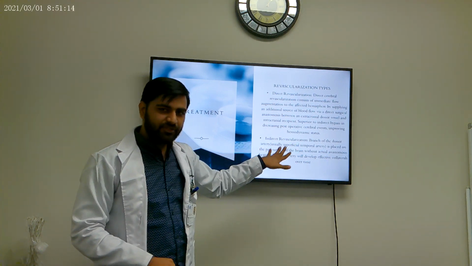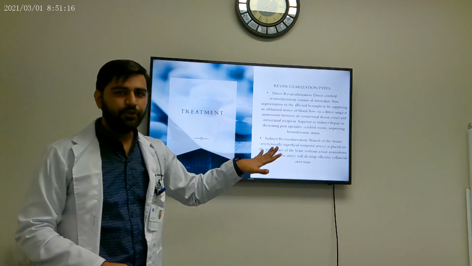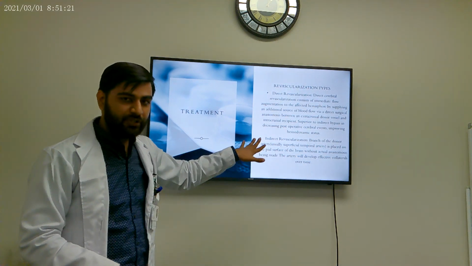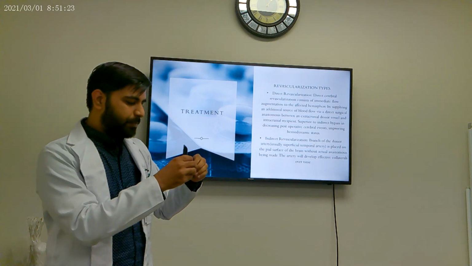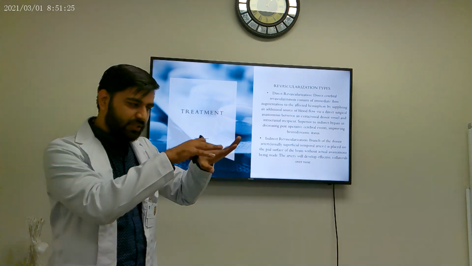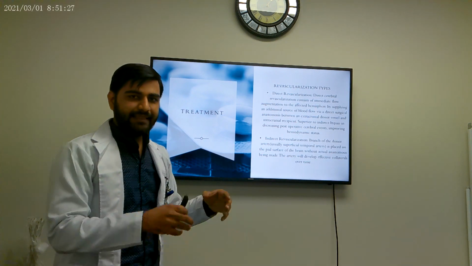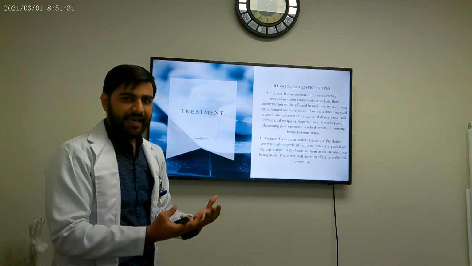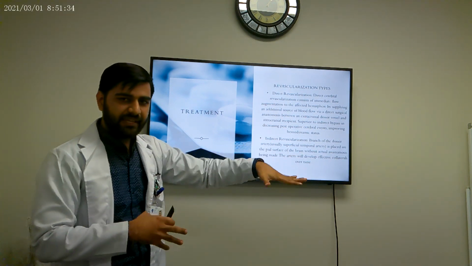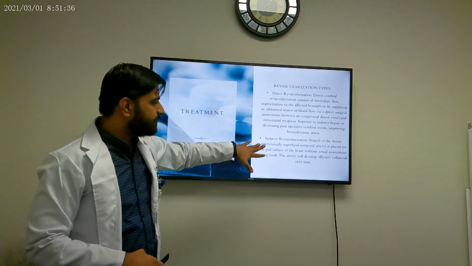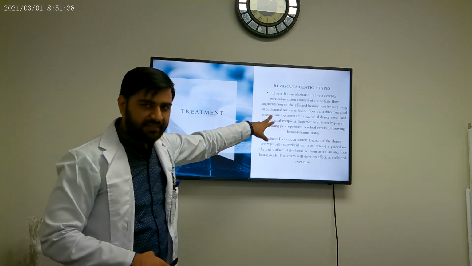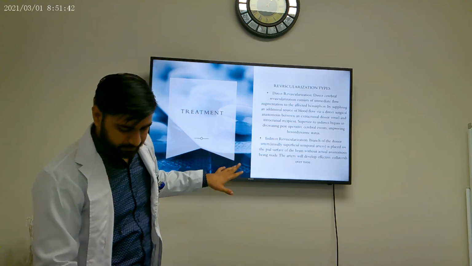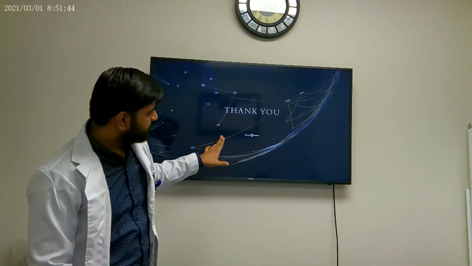Now, indirect revascularization is a bit peculiar. We usually do not create a direct anastomosis in this method because this is indirect. What we do is we put the donor artery directly on the pial surface of the brain. And then the idea is that over time it will begin to form collaterals and it will provide blood flow to the ischemic areas underneath. Usually the direct revascularization method is done, but there is a method in which both can be involved. Thank you.